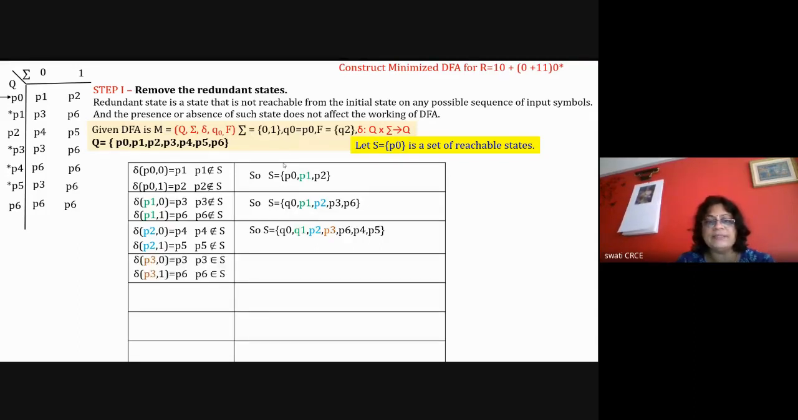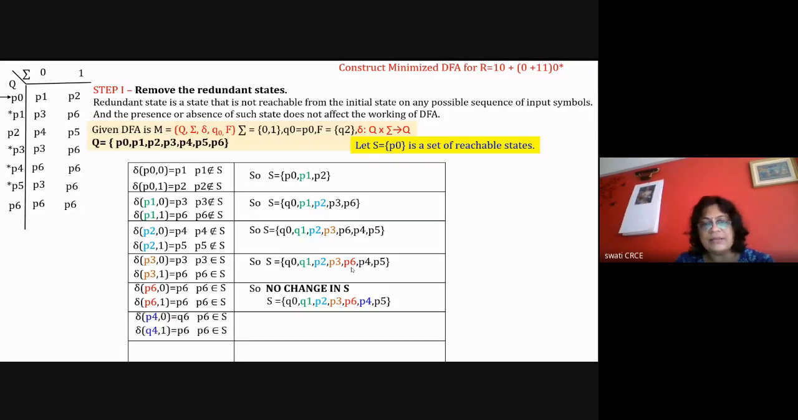Then take the next state P3. From P3 we are getting P3, P6, which are already there. So there is no change. The S will remain as it is. But now take the next state P6. P6 with 0 and P6 with 1 is P6, which is already there in the set, so no change. Now you take P4. From P4 we are getting P6, which is already there, so no change. Then take P5. From P5, for 0 and 1 we are getting 3 and 6, which are already there. So there is no change.